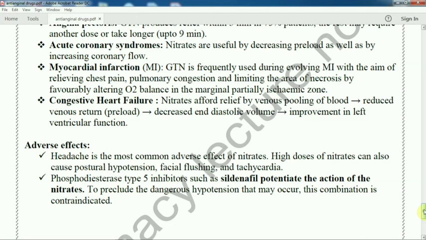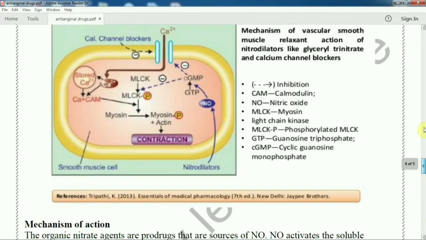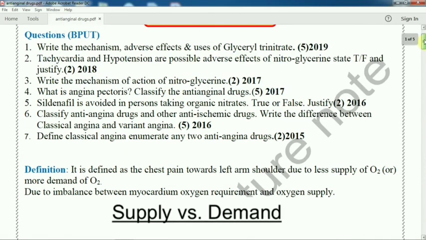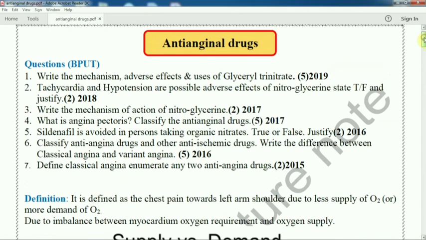So a quick recap. What are the different questions that came in previous years? We will go through the details.